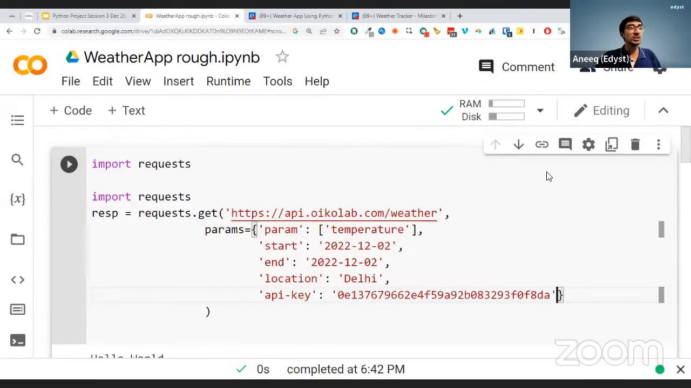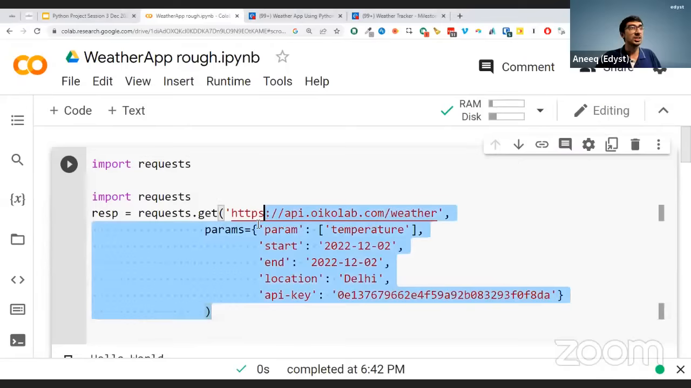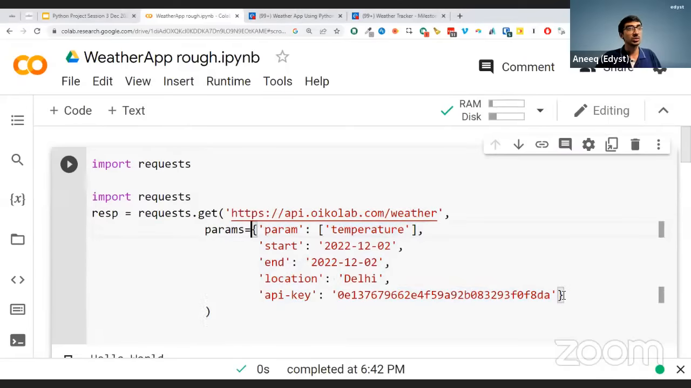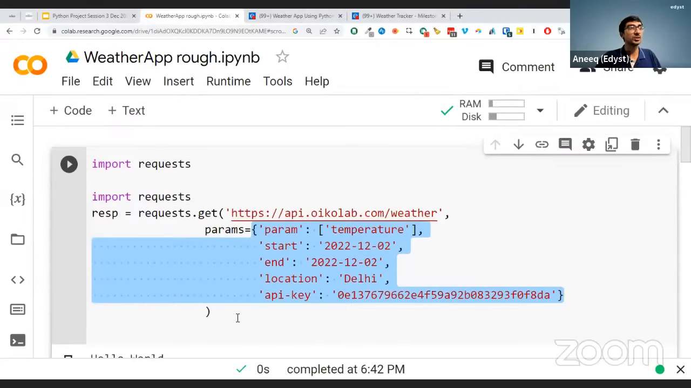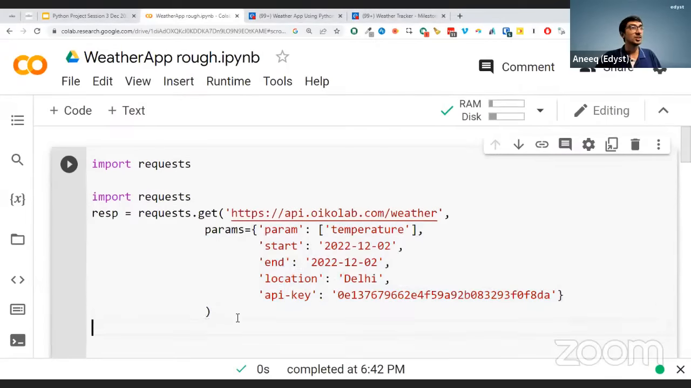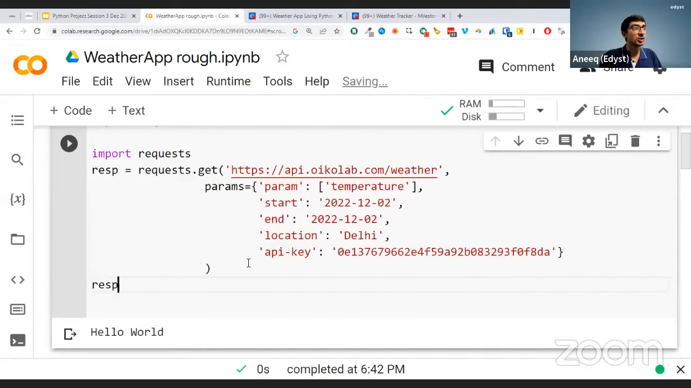All right. So this is the API key. I put this as start and location API key. This is the JSON that I'm sending. Yes, this is the JSON I'm sending. And this is the request.get over here. Okay. Now that's the response. And what I'll do is I'll write response here.